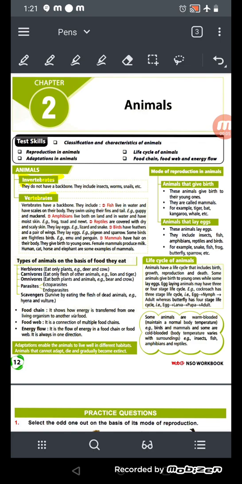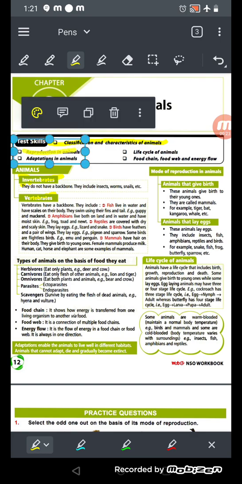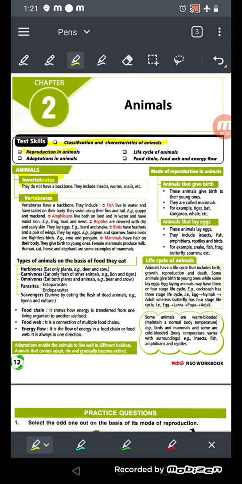Welcome to the second part of the Science Olympiad. In this chapter, we'll learn about animals. The topics to study are classification and characteristics of animals, reproduction in animals, adaptation in animals, life cycle of animals, food chain, food web, and energy flow in animals.